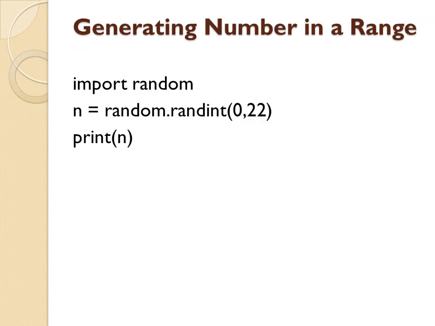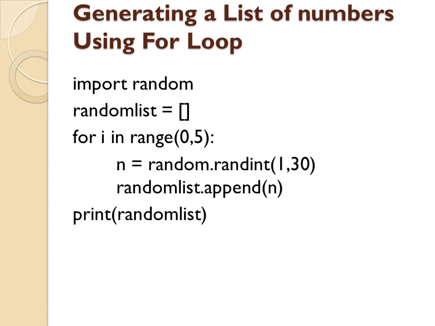Again, for generating a number in a range, you have to use randint. If I write n equals random.randint(0, 22), then you will get a number from 0 to 22. For example, I have got 2, you can get any number.